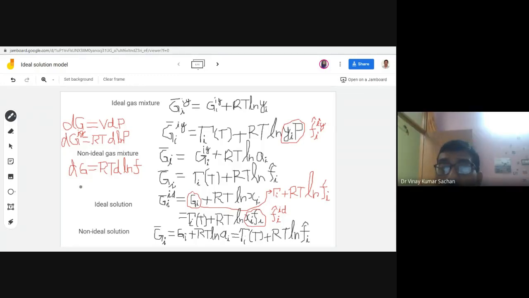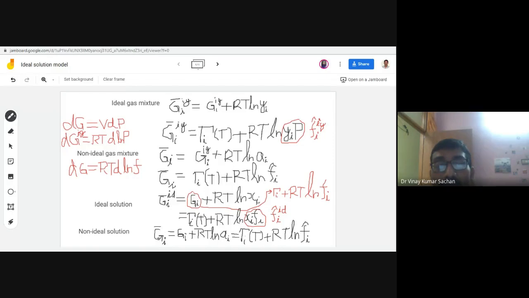Notebook, tau t plus RT ln Fi. So this is for non-ideal solution. Now, if you compare this non-ideal with ideal solution, you make a subtraction Gi minus Gi ID. So that will become residual property. In fact, it is something like a residual. In case of ideal solution, it is called excess property.